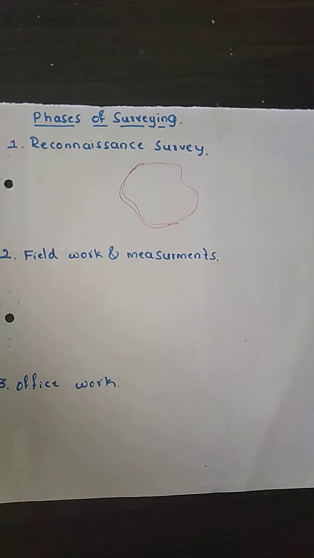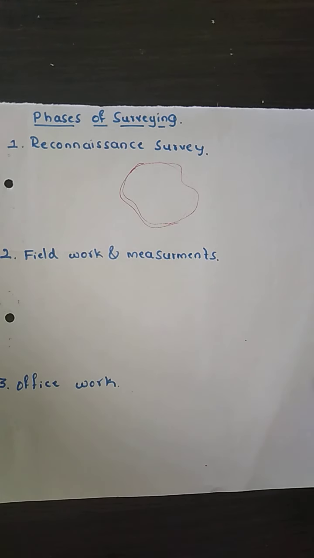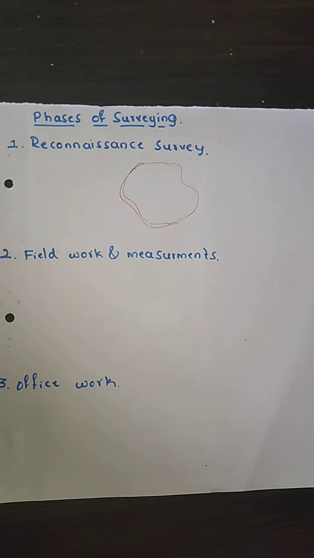Then field work and measurement. Now we have the rough idea regarding the site from the reconnaissance survey. What we are going to do is take actual measurements of the field and do the recordings. The method we thought of from the reconnaissance survey, we implement here. We take the actual field measurements and record them in the field book, and we carry whatever equipment we want and carry out the survey here.